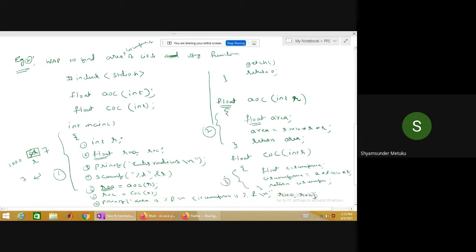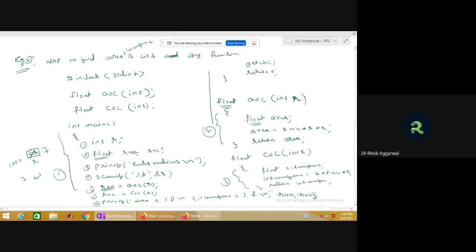When I say area, they are different locations, correct? From the memory point of view. So whenever the result of an area equal to AOC of R is called, the control will jump from line number 5 of the main program to the second function definition, area 2. Yes or no?